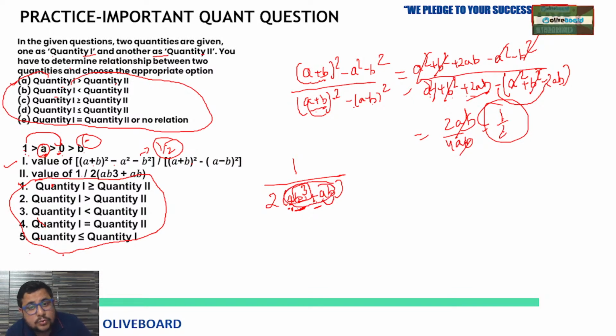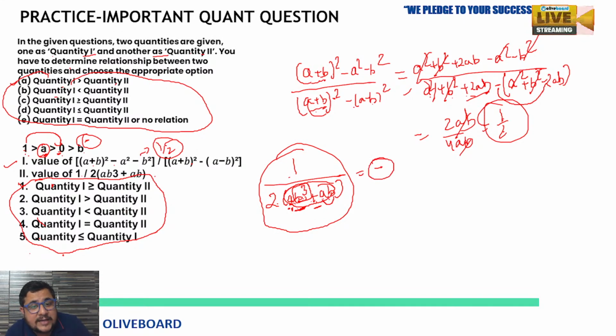If these two are going to be negative, then the whole 1 by 2 ab cube plus ab, this value will be what? Perfectly negative. So the second expression we can directly say is going to be negative. And we know the value of the first one is half, positive. So the first is greater than the second one, and directly we can decide option 2.